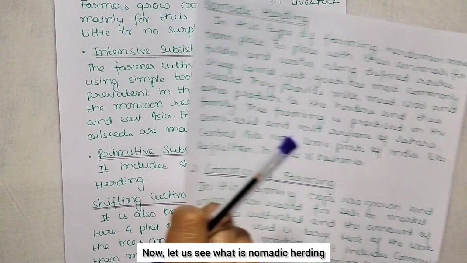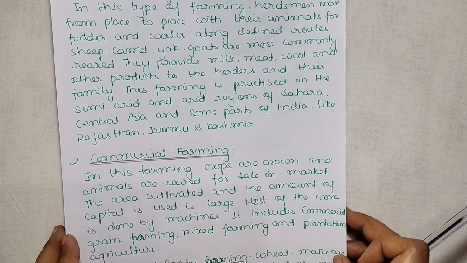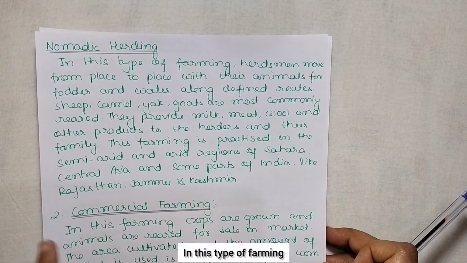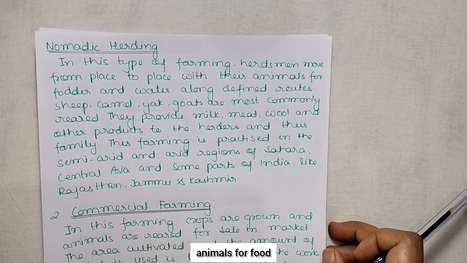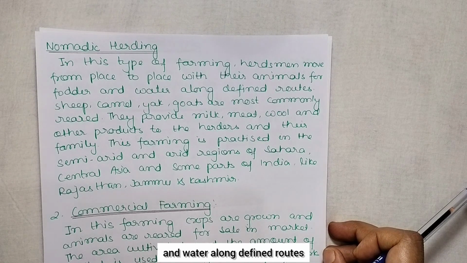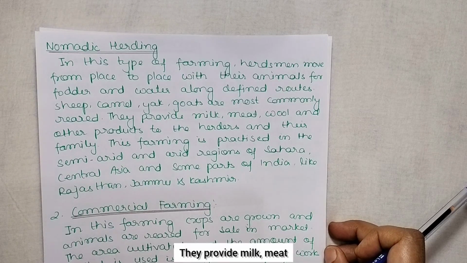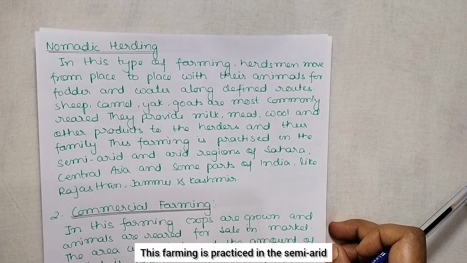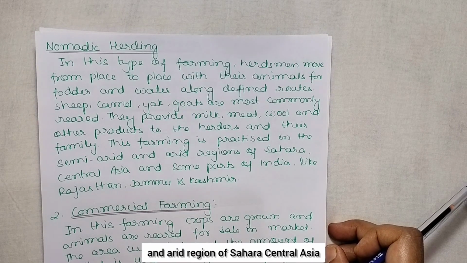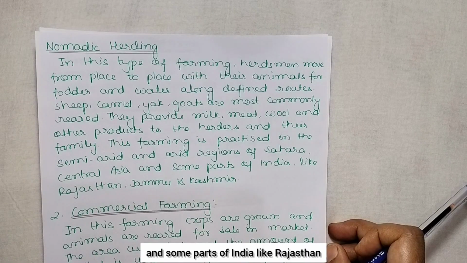Now let us see what is nomadic herding. In this type of farming, herdsmen move from place to place with their animals for fodder and water along defined routes. Sheep, camel, yak and goats are most commonly reared. They provide milk, meat, wool and other products to the herders and their family. This farming is practiced in the semi-arid and arid regions of Sahara, Central Asia and some parts of India like Rajasthan and Jammu Kashmir.